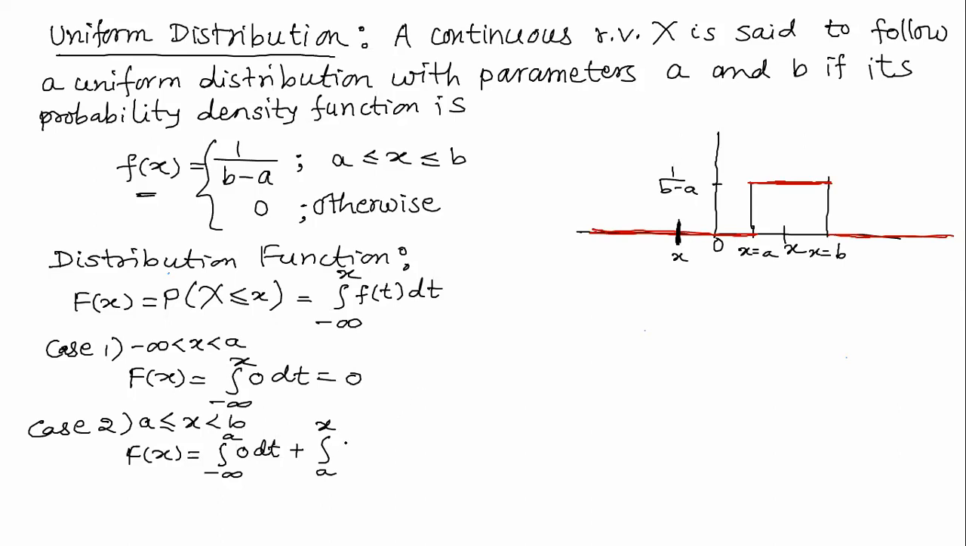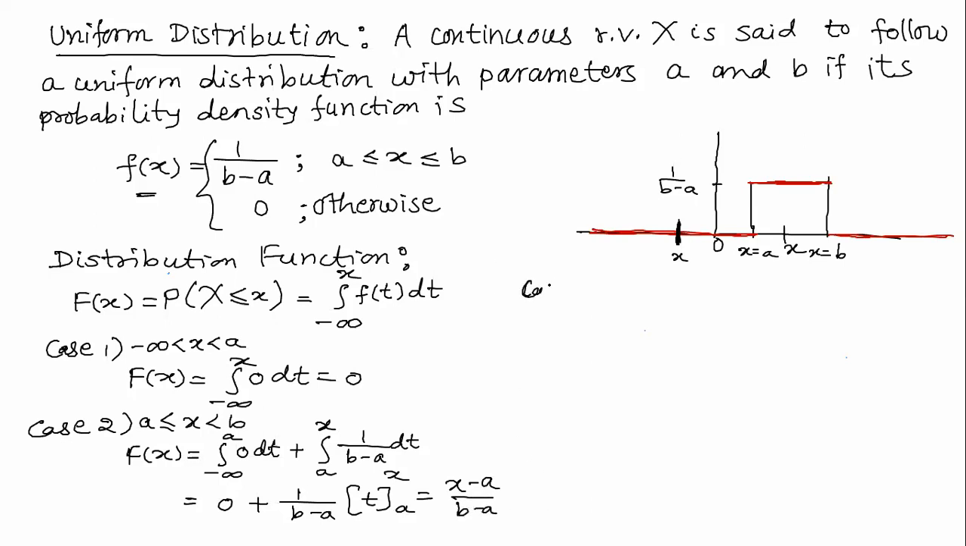Now what is f of t? f of t is 1 upon b minus a into dt, and we can solve this. This is 0 plus 1 upon b minus a, and integration t from a to x, and the answer is x minus a upon b minus a.